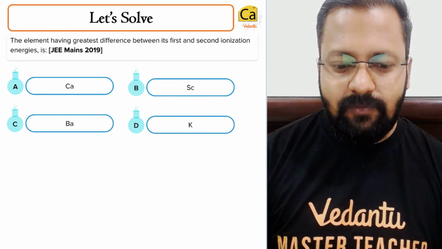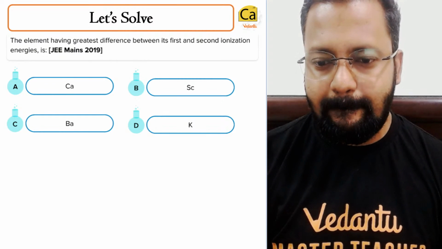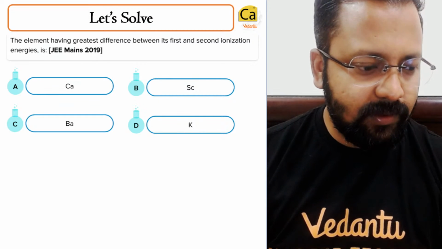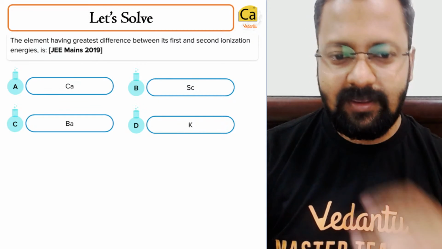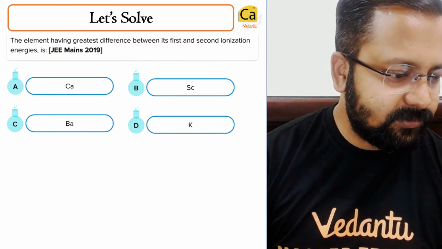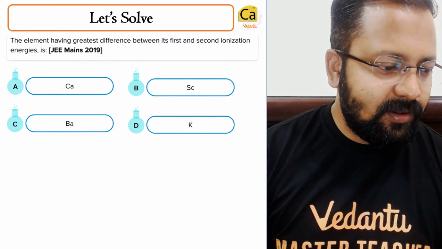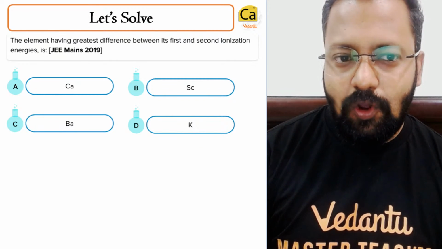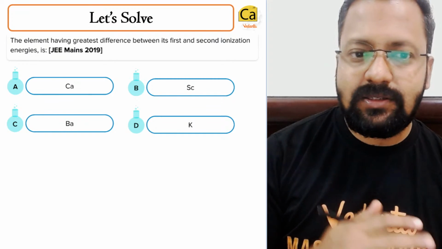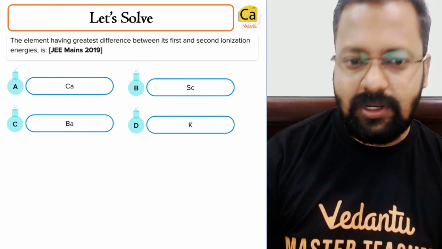Which one do you think will be the most appropriate choice? The element which has the maximum difference between the first and the second ionization energy.